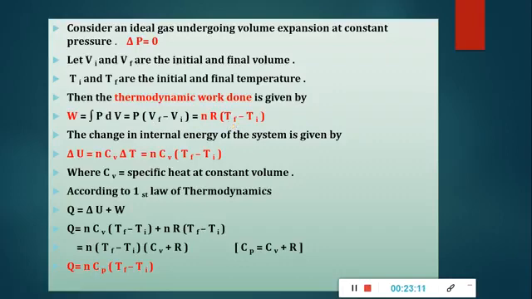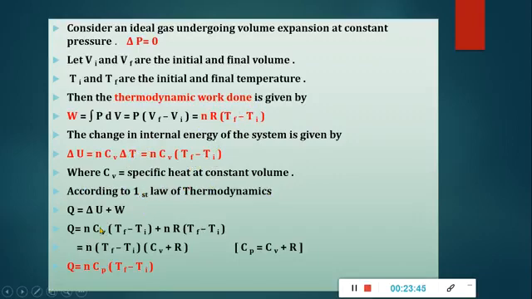Now the change in internal energy of the system is given as delta U equals n Cv delta T. In place of delta T, we will write Tf minus Ti, where Cv is the specific heat at constant volume.